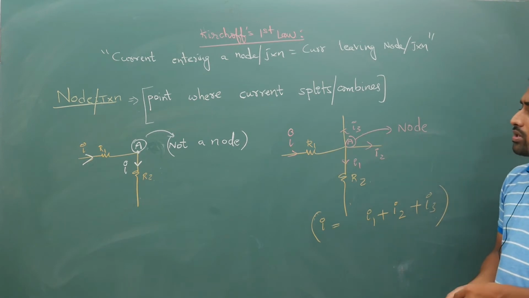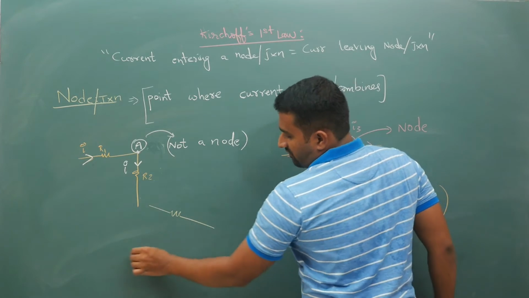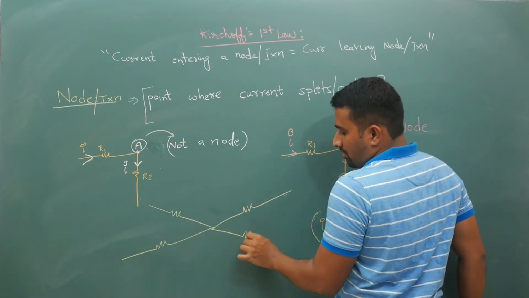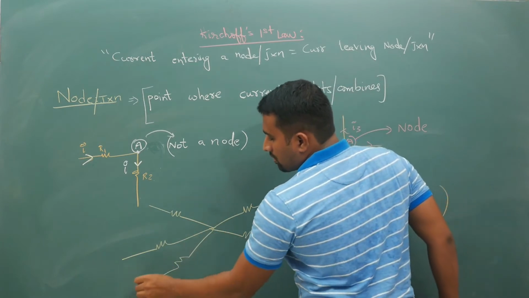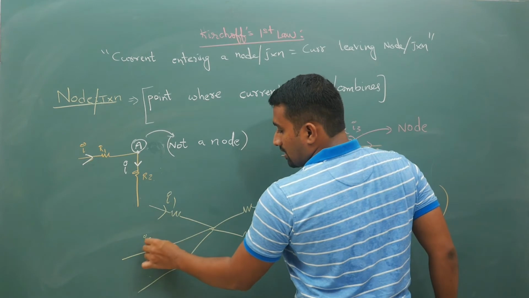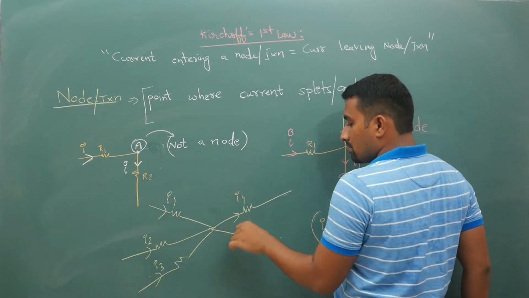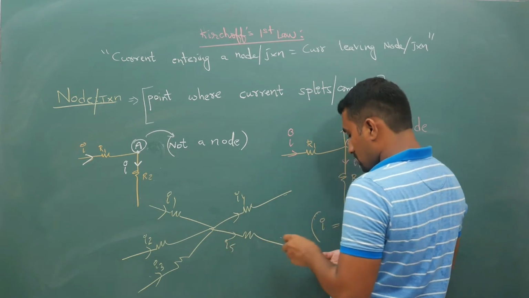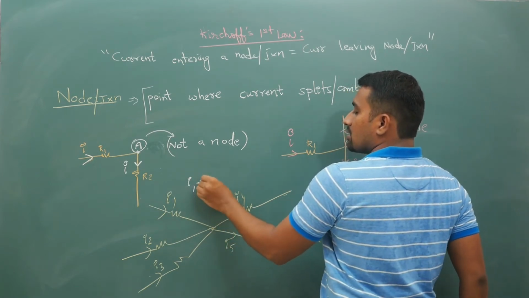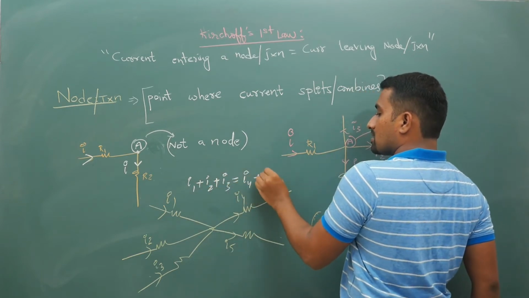Usually in the books, for fancier figures, they draw this kind of figure. You are given some I1, I2, I3 currents, and it splits into some I4 and I5. According to the definition, the current entering is I1 plus I2 plus I3, which is equal to I4 plus I5.